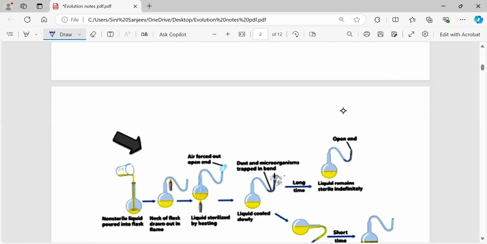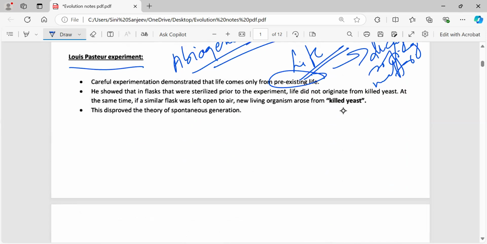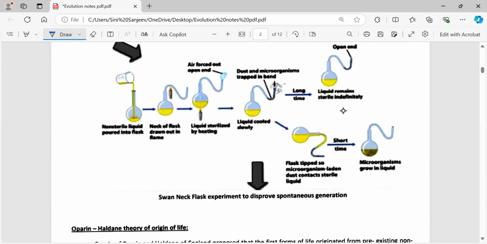Spontaneous generation theory. So Louis Pasteur says that whatever life is there came from pre-existing life. So there was already a certain source of life existing, and only from that has life been generated. Okay, but obviously this theory was disproved. And then to put forward this theory in a good way, he did an experiment. Now, what was the experiment he did? As you can see over here, there are different kinds of flasks, right, and certain materials in them. For example, these flasks are all pre-sterilized, meaning uncontaminated.